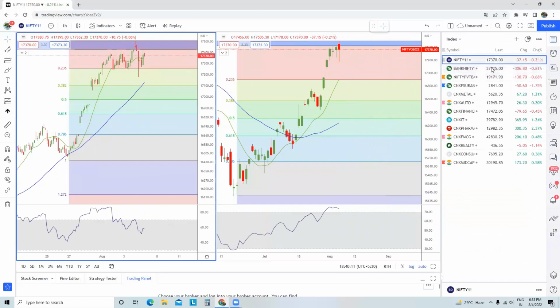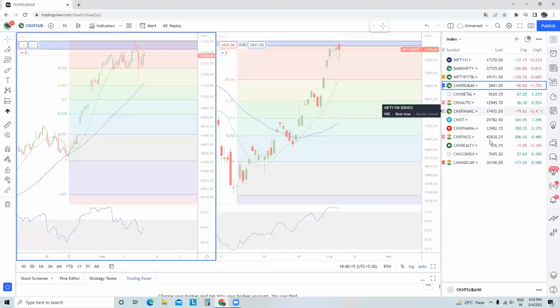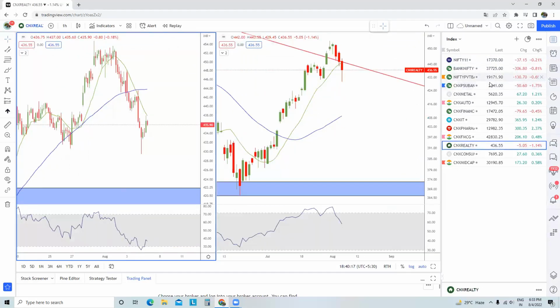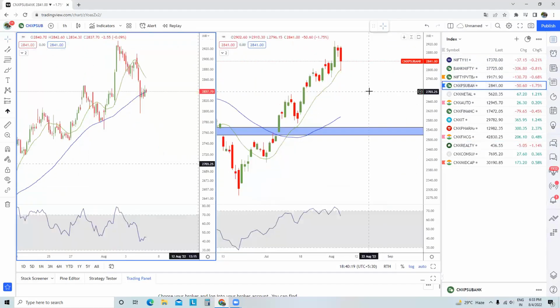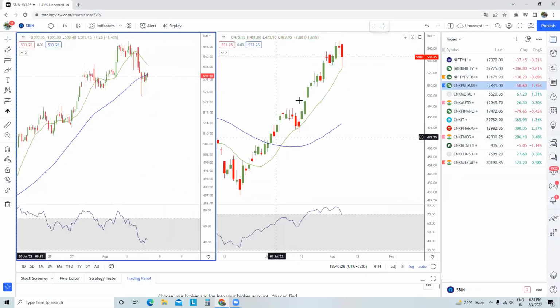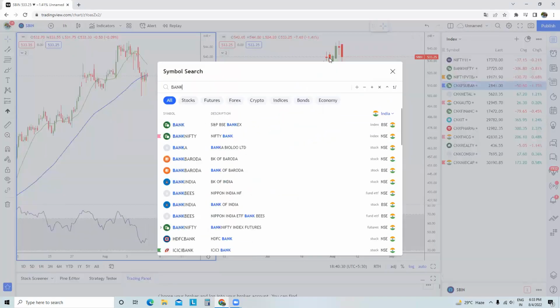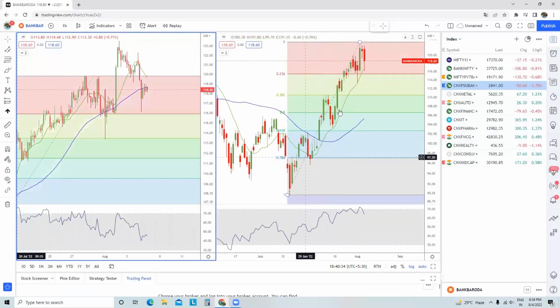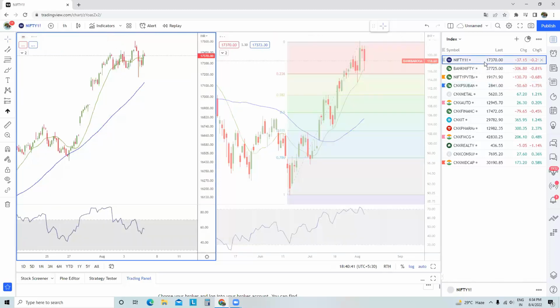And the main culprit for this volatility, I believe, were the PSU banks and the realty index, especially the PSU banks, because you can see PSU banks had a very nice run. Stocks like SBI, you can see the sort of run up they had. Stock like Bank of Baroda. Even this particular stock made a hell of a run. And I think after such a stupendous rally, some sort of profit booking or consolidation was naturally expected.